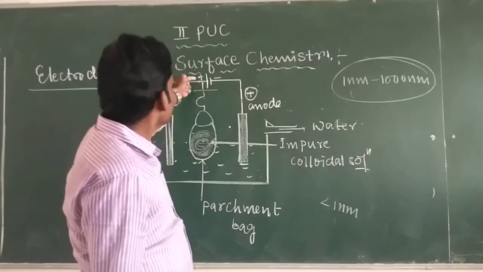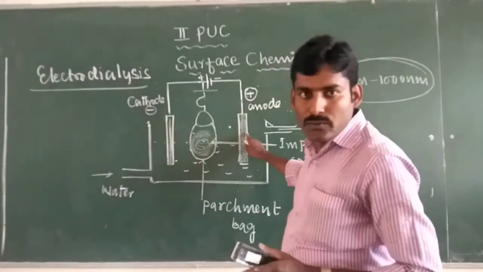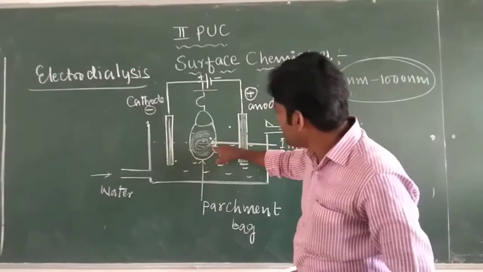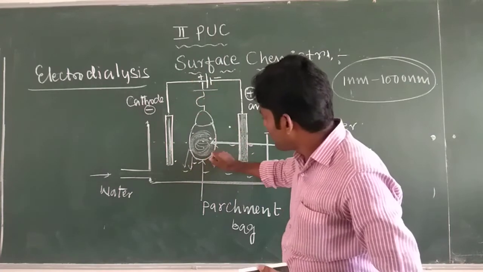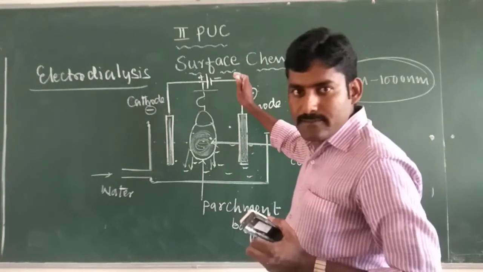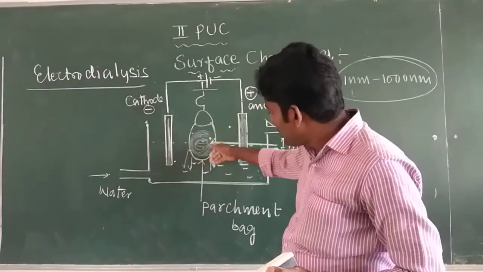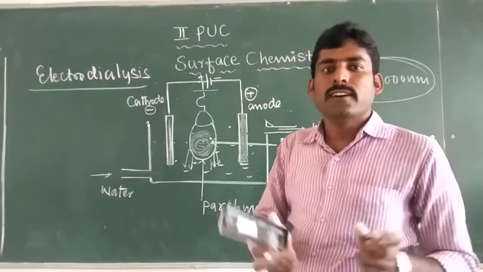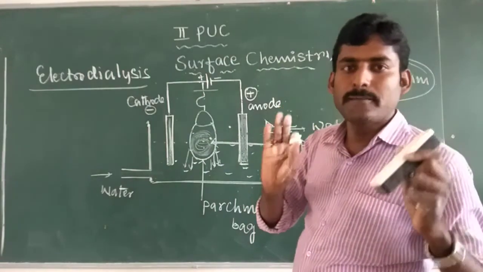Whenever an electric field is applied between the two electrodes, the true solution particles present in the impure colloidal solution diffuse into the water in the vessel fast, because we are applying an electric field, and hence only pure colloidal particles remain inside the parchment bag.